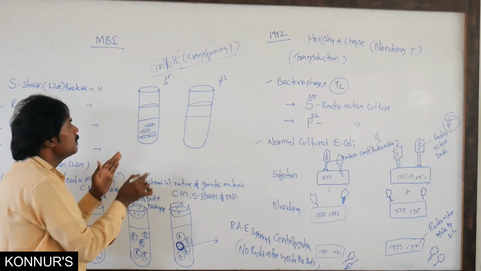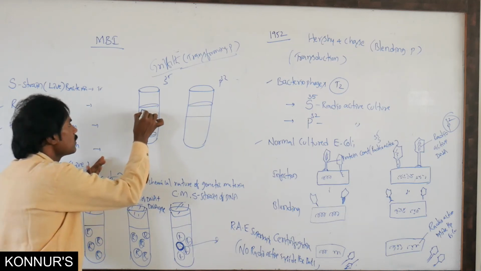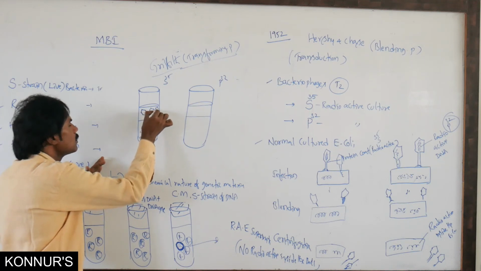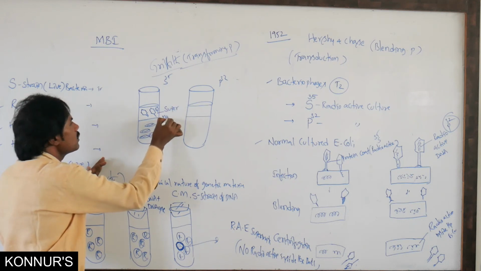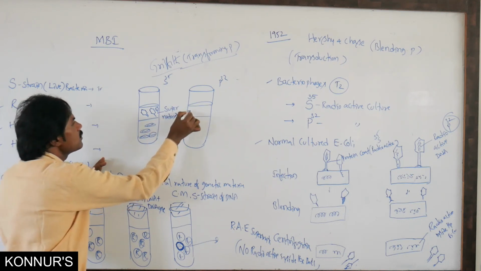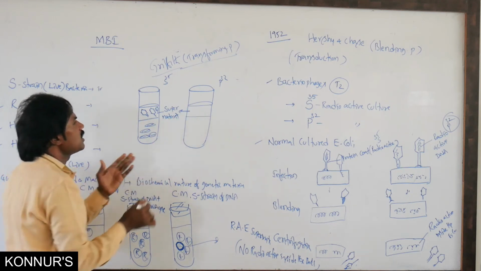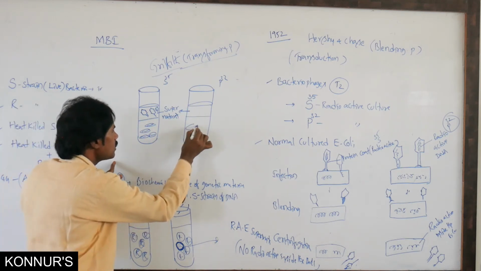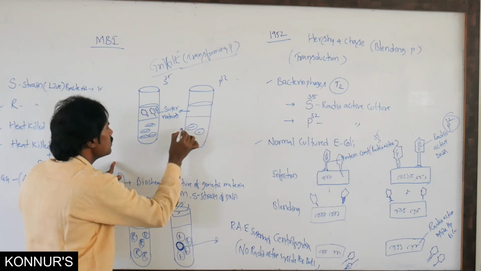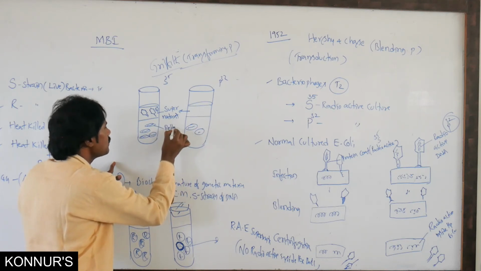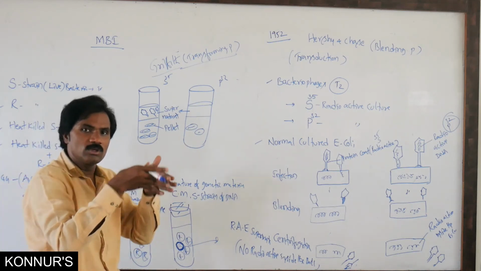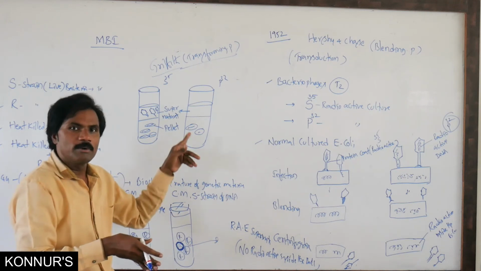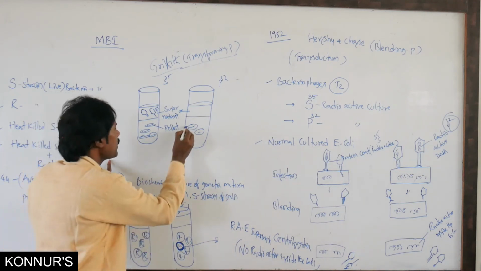This upper area we call the supernatant; nothing will be present here. These at the bottom we call the pellet.